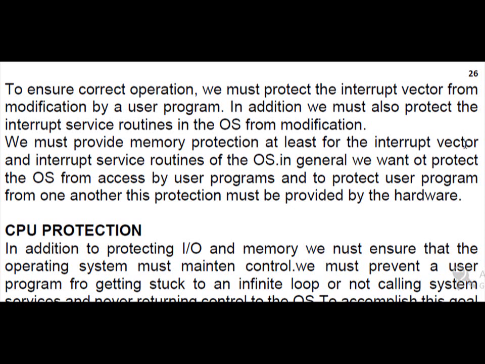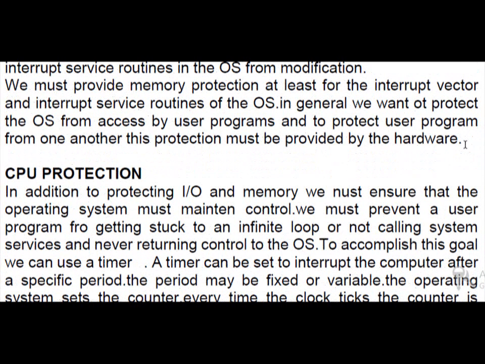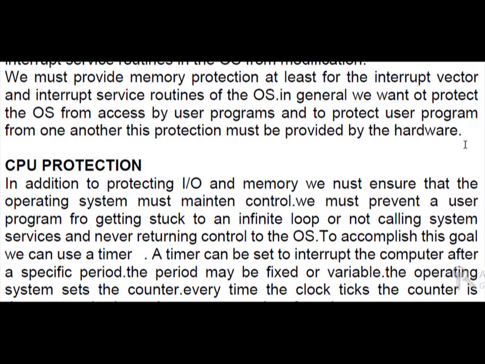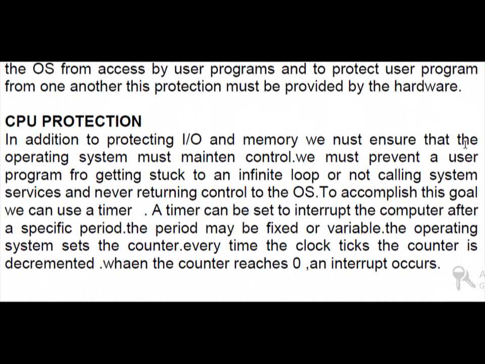Next is CPU protection. In addition to protecting IO and memory, we must ensure that the operating system maintains control. We must prevent a user program from getting stuck in an infinite loop or not calling system services and never returning control to the OS. We all know that the CPU works all the time while the computer is on.